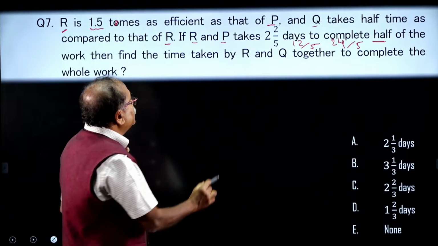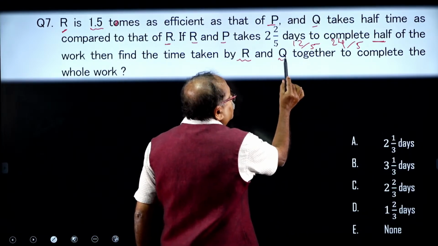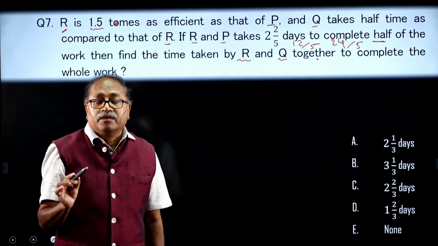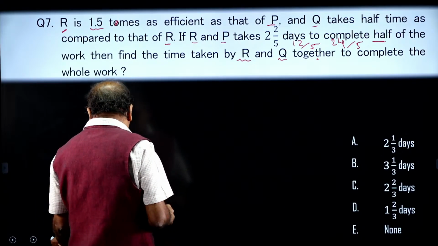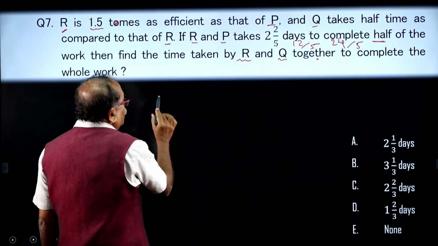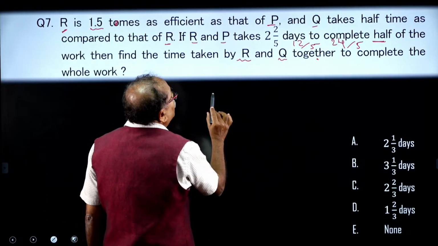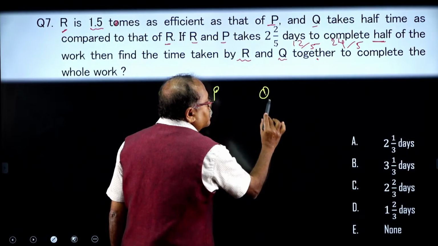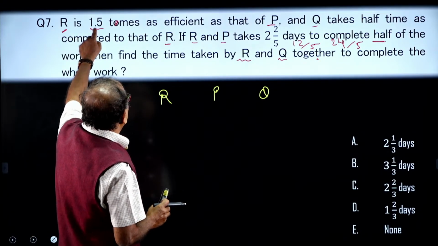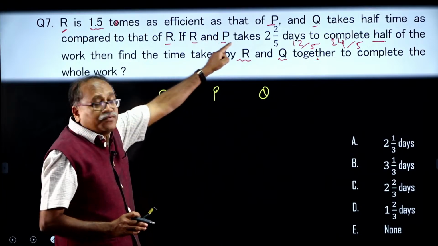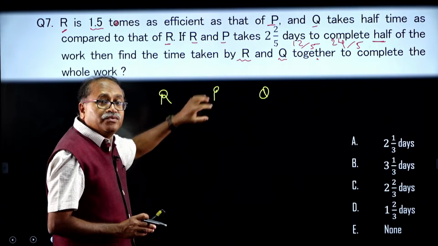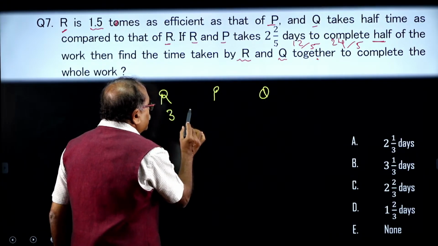Then find the time taken by R and Q together to complete the whole work. It is a very good question. Let me give you the clue. Here there are R, P and Q. In the first case, we have the efficiency ratio. It is said that R is 1.5 times as efficient as P. That means R's efficiency to P's efficiency is 3:2. So let us take this ratio, 3:2.